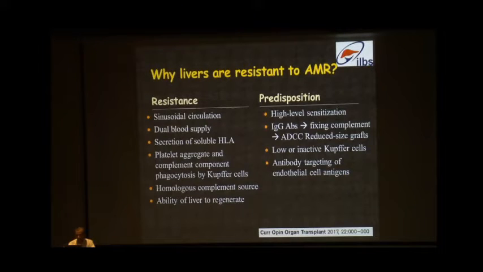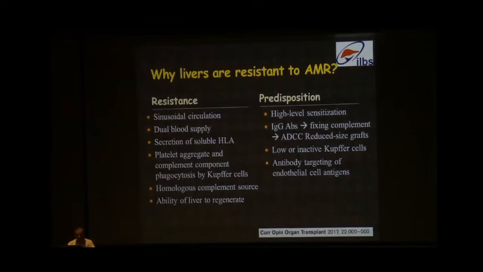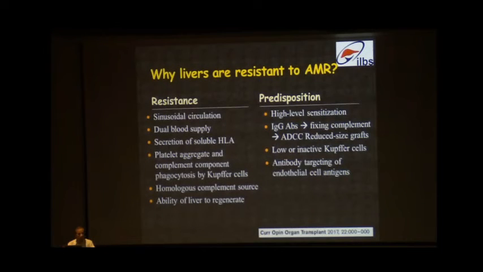Because the liver has a very good sinusoidal circulation, as shown here in this picture. It has a dual blood supply, and also there is secretion of soluble HLA antigens, and also because of the predominant Kupffer cells. Kupffer cells lead to phagocytosis of the platelet aggregates and the complement cascade, thus avoiding the antibody mediated rejection. And also there is a homologous complement source, and lastly, which is actually the most important aspect, the ability of the liver to regenerate and thus get rid of the antibody mediated injury.